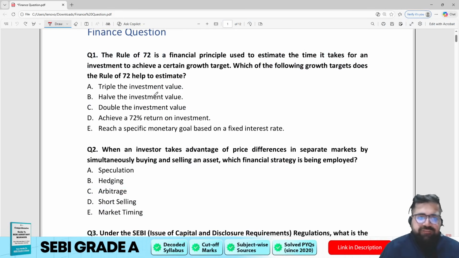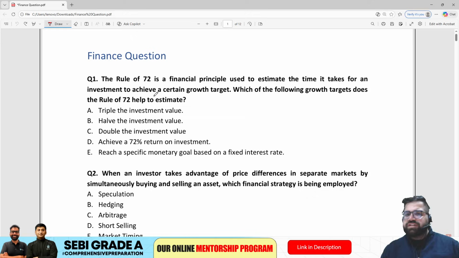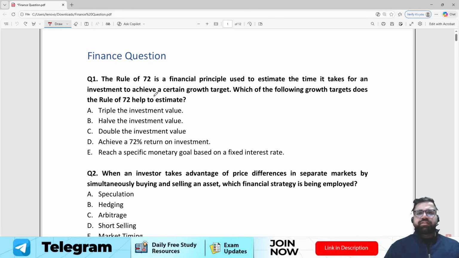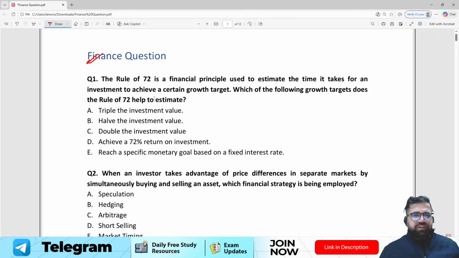So here is the PDF. I have compiled all the questions in one PDF. You will get this PDF on our Telegram channel. You can join the Telegram channel of EduTap. Again, the link is given in the description box below. Let's solve the finance question first.